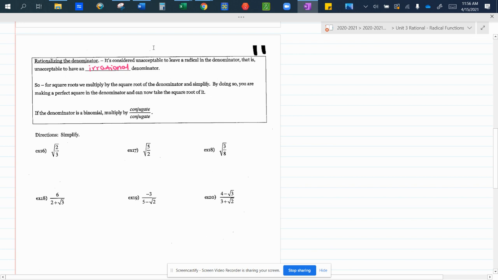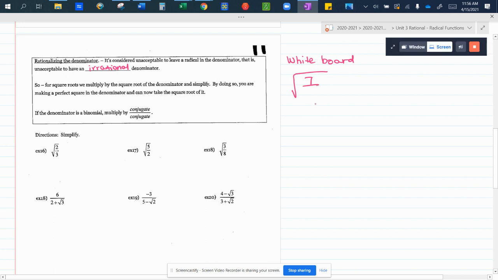So everybody, turn to page 11. And on your whiteboard, show me how you think we should simplify the square root of 7 over, I'm trying to decide a good number, 5.